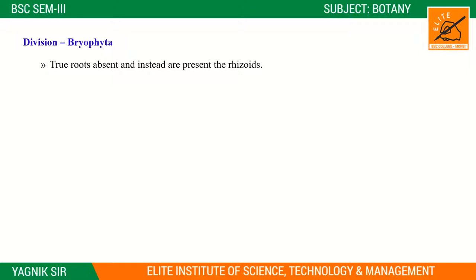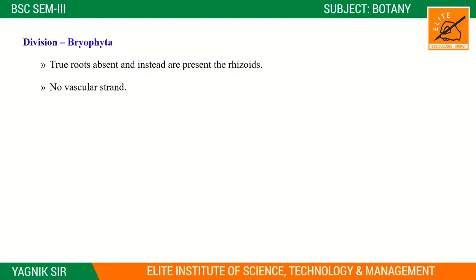So from those, you have to write any one or two points here. First, in Bryophyta, the plant body is a thallus-like structure. Right? That means in this plant body, no true roots, true stems, or true leaves are present, right? So true roots are absent and instead rhizoids are present, right? This rhizoid is placed in the position of a root, right? You will see it in place of the root. But in a bryophyte, roots are completely absent.